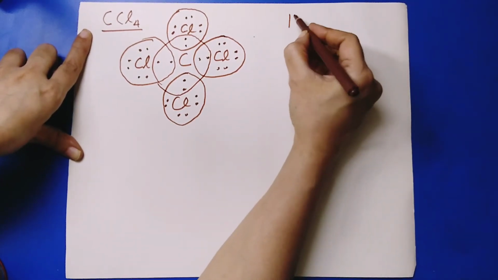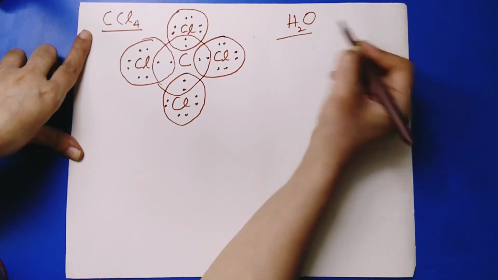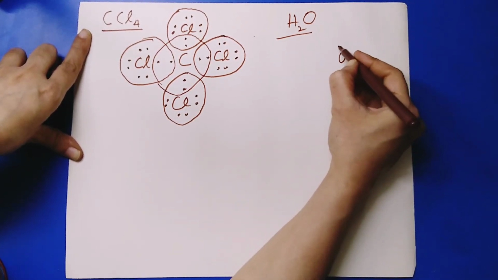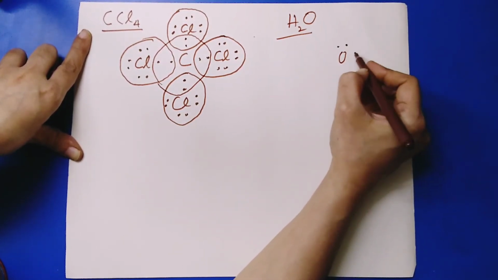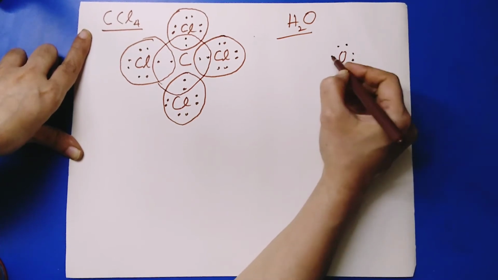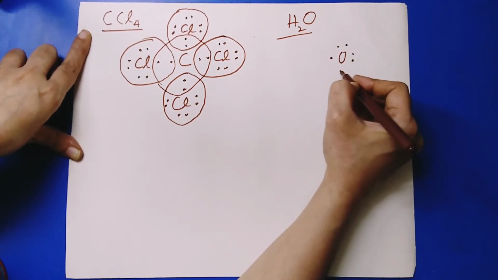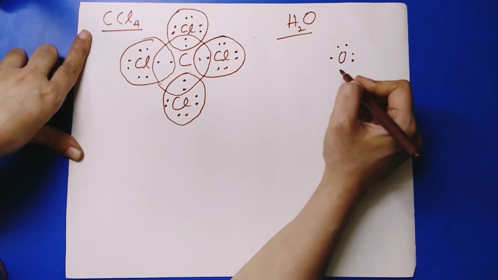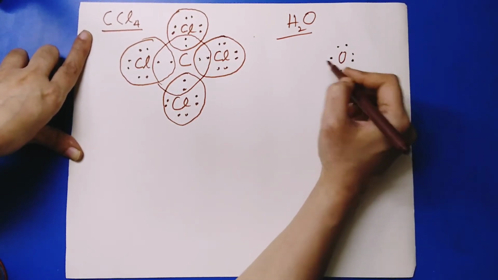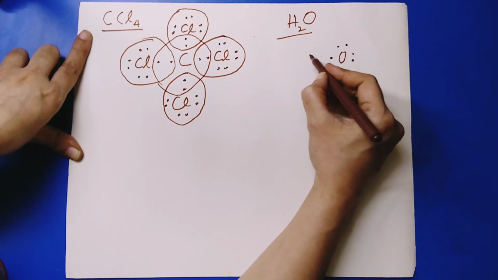Another simple one is H2O. Oxygen has 6 valency electrons. So we have drawn 4 here. Let's split up the other two, 1, 1. Why? Because this has to have a bonding with hydrogen atoms.